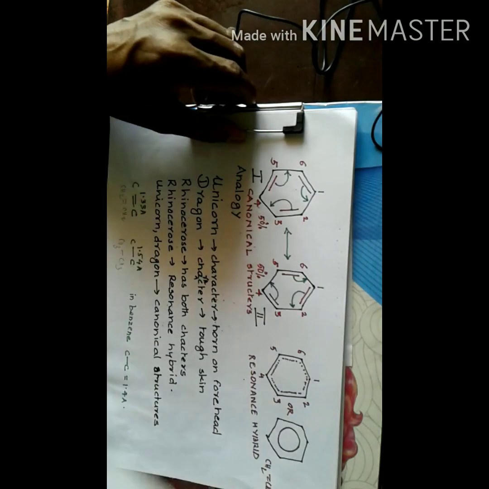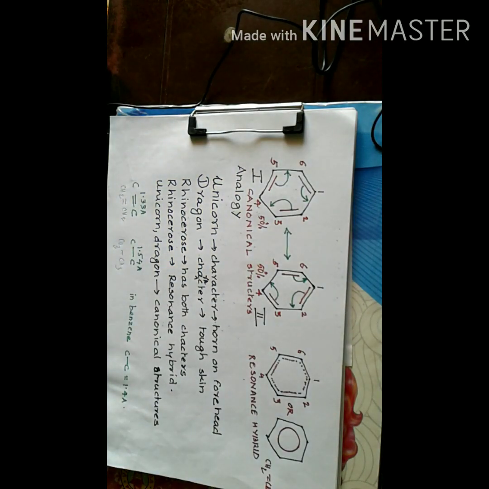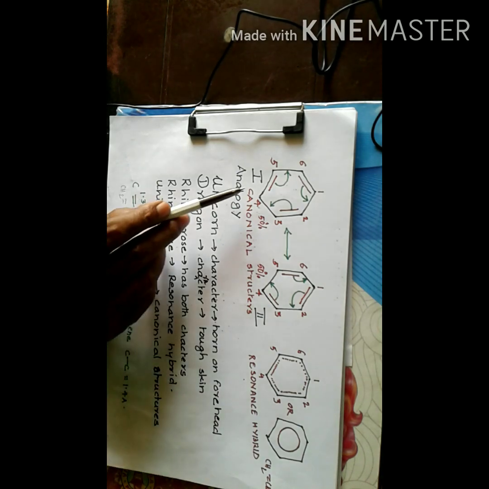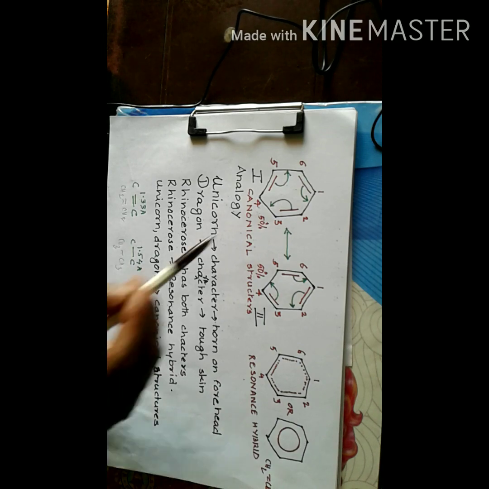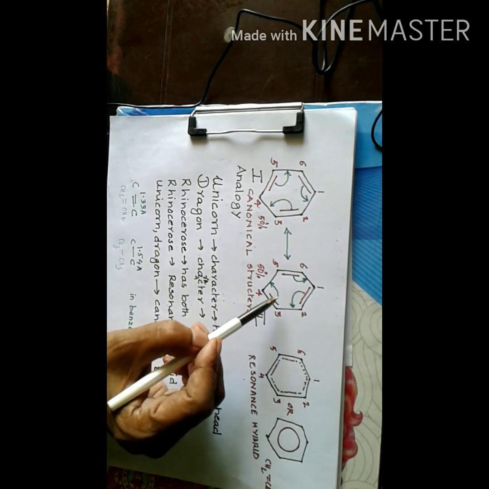Now coming to the example for resonance. The most familiar example for resonance is that of benzene molecule. Now benzene can be represented by two different structures. Again, for a given molecule only one structure is possible, but for benzene here we can draw two similar structures. They differ only in the position of their pi bonds.